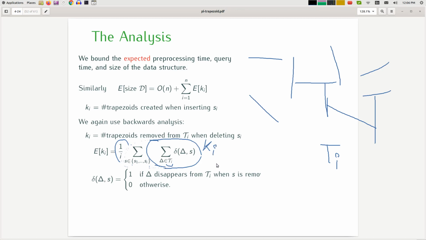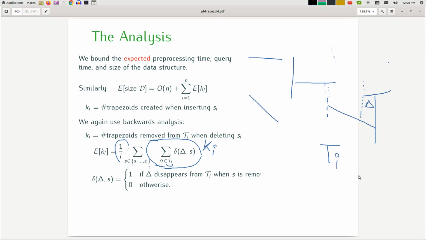Let's go through the definition to see why this holds. This delta is defined to be a 0, 1 value. Let's look at a particular trapezoid delta in my picture. If this delta is removed when I'm deleting S, then this value is 1, but if it stays, then it's 0. So for every trapezoid, I assign a 0, 1 value.